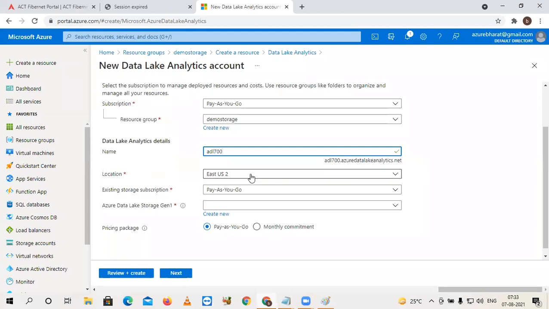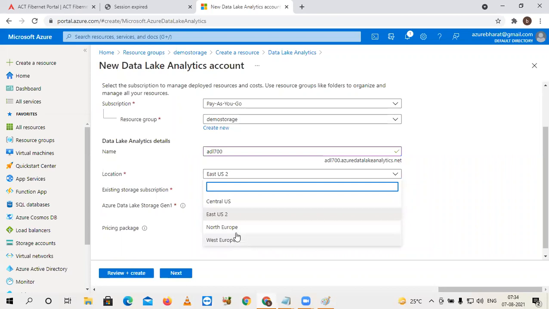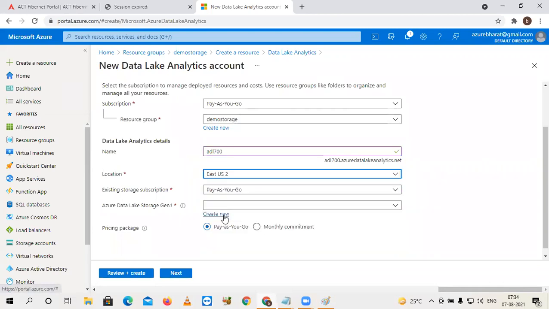So location, any location that you can choose. This data lake analytics is not available in all the regions, only in these 4 regions. I'm selecting this East US 2. My subscription is pay as you go. But look at the last option. It is asking me for a storage account. The storage account is mandatory for our analytics account.